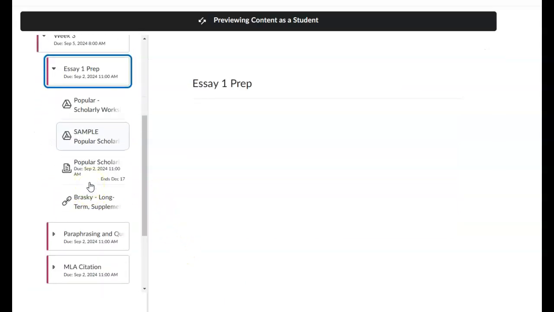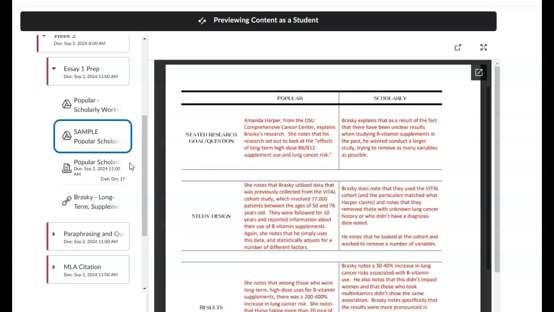In the Essay 1 prep section, there's a few different things, okay? And almost every time I give you guys an assignment that's not obviously clear what exactly it is, I will give you a sample. So always look for the sample, okay? So, you will also see that I use a number of different Google Docs templates, just basically to give you a place to start filling in information and taking notes.